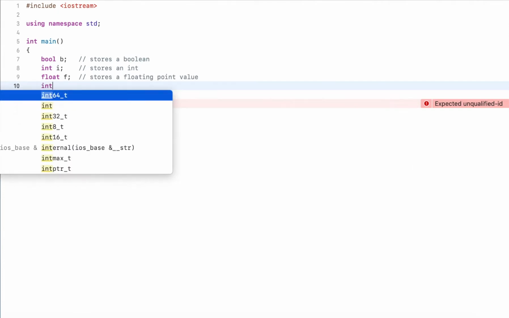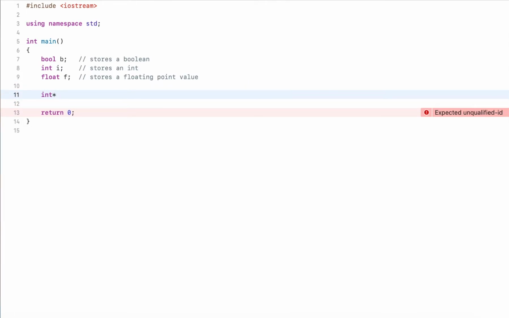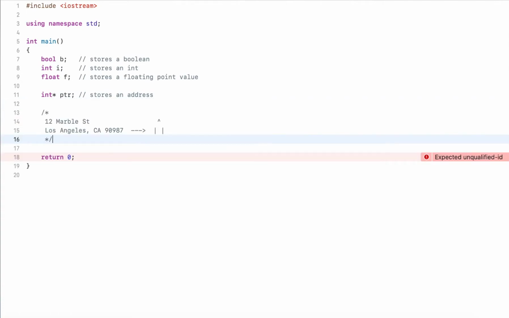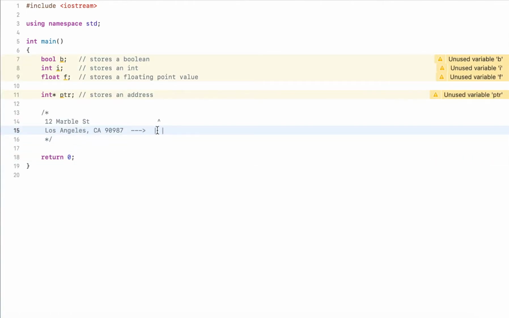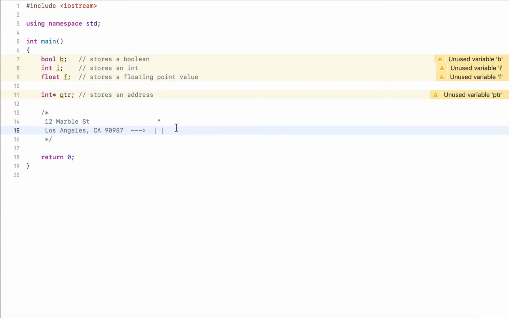Now with pointers, we use the asterisk. For example, int star. This one stores an address. To better explain this concept, I have an address in the real world, and this address points to some kind of building. So we know if we follow this address, there will be a building. And I apologize for the bad drawing, but this represents a building.